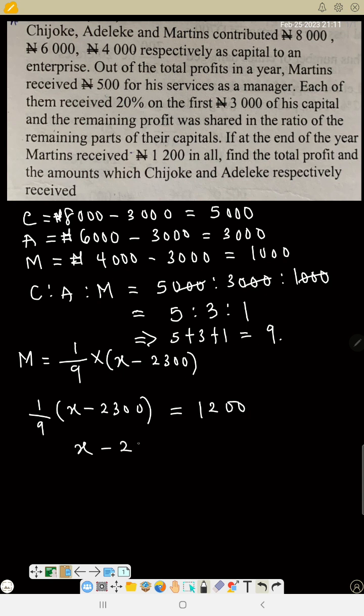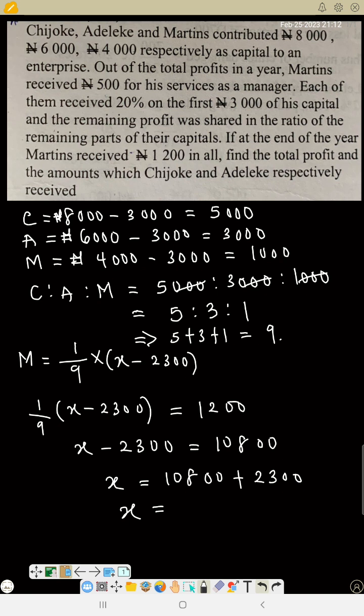So we can form an equation now. What Martins received, that is 1/9 of X minus 2,300, will be equal to 1,200, because that is the amount Martins received. So from here X minus 2,300 is equal to 9 times 1,200, that is 10,800. So X is equal to 10,800 plus 2,300. So that is 13,100. Now this 13,100 is the total profit they made.